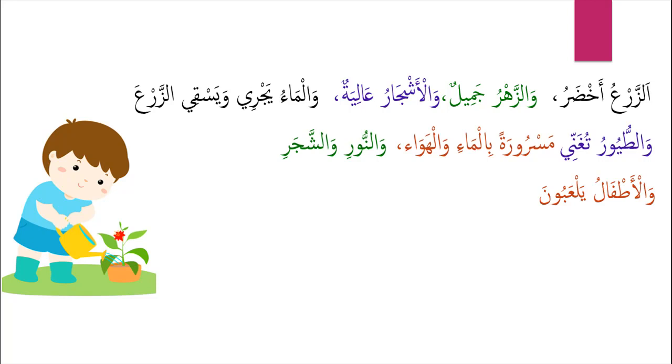وَالْأَطْفَالُ, and the children, يَلْعَبُونَ, they are playing. So why are we using a plural verb for al-atfal? Despite al-atfal being a broken plural, it does not have waw and nun to form its plurality. We use a plural verb because al-atfal is an intelligent broken plural. So we use a plural verb for an intelligent broken plural. Wal-atfal yal'abun ala najil, and the children are playing on the grass.